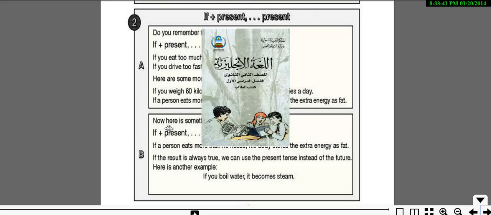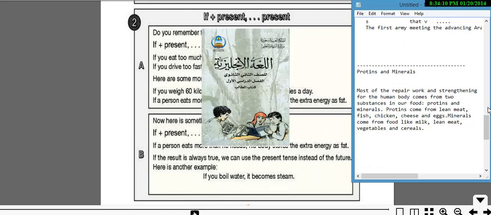Now in box B, here's something new. Look at the sentence. This is a bit different. We're still using if with a present tense, like if you eat too much. But let's see the result, for example, if you boil water, it becomes steam. If is still the same, and boil is the present tense, like eat here. If you boil water, what happens? It becomes steam. It turns into steam. It changes. This is pretty much a fact.